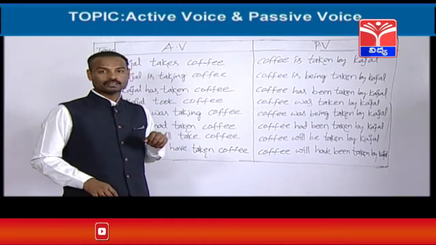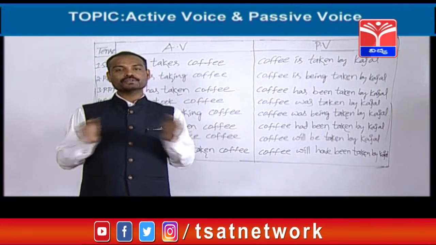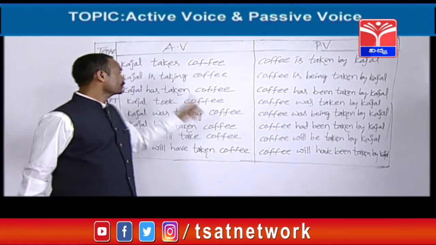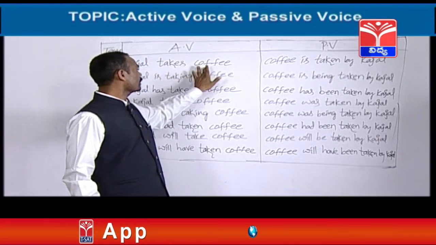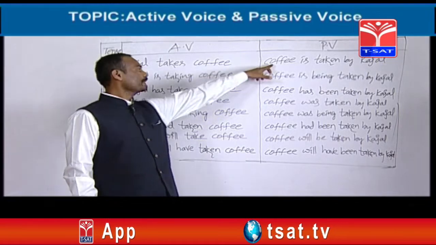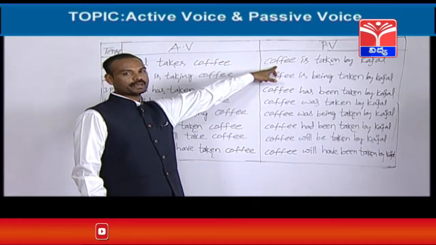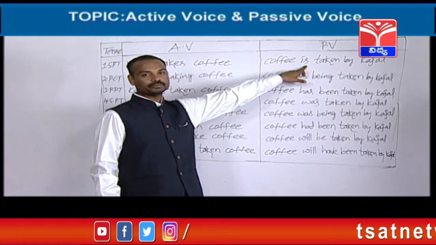Subject plus V1. Okay, means it is simple present tense. In simple present tense, we should always use the first form of the verb. So it has been given from simple present tense. That's fine. So Kajal takes coffee. This is subject, this is verb, this is object. So passive voice, you know that the passive voice should be started with object. Next, we need one helping verb.